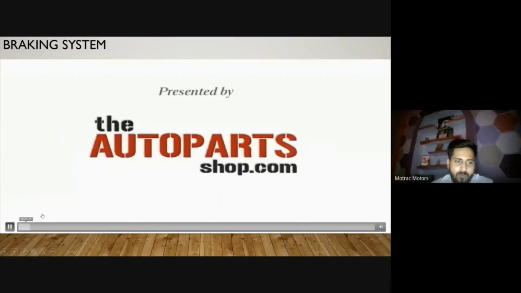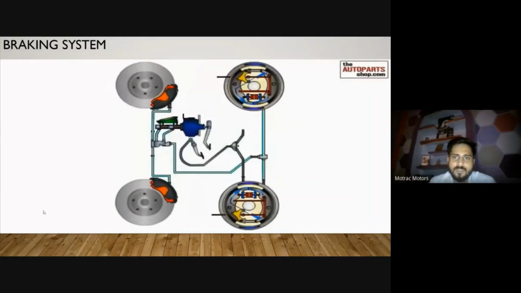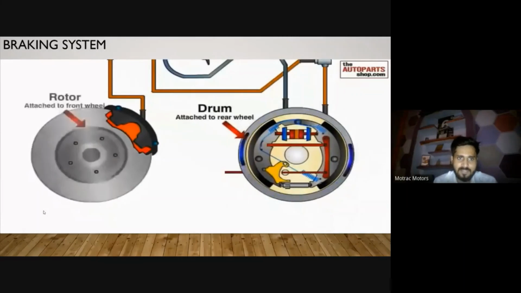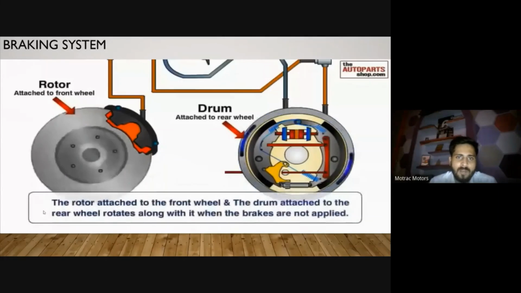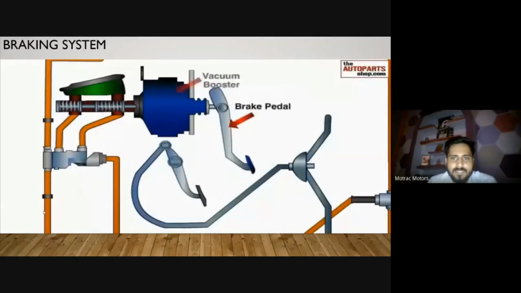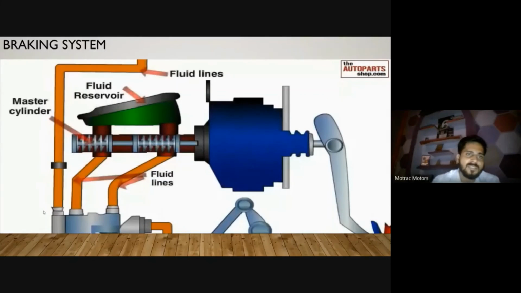In this video we are only describing the hydraulic braking system that we generally use for commercial purposes. There are two kinds of hydraulic braking system we use, for the disc and the drum. In the front side we generally prefer disc, and in the back side we generally prefer drum. This is the brake pedal, and in a commercial car we use a vacuum booster, and the back part is the master cylinder.